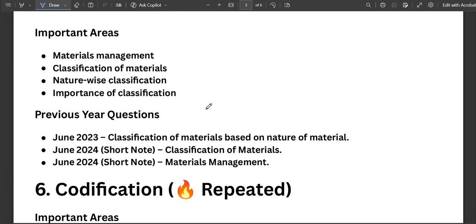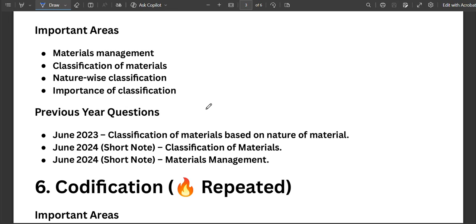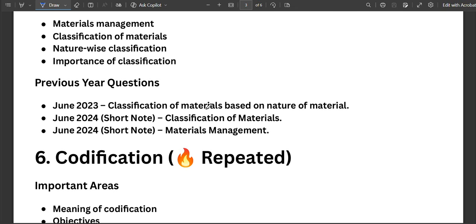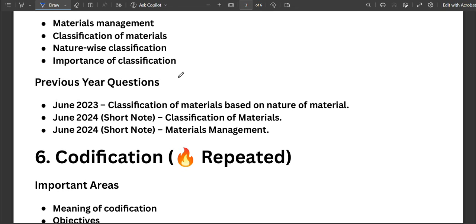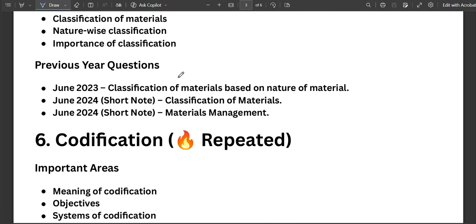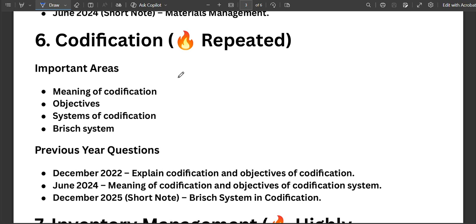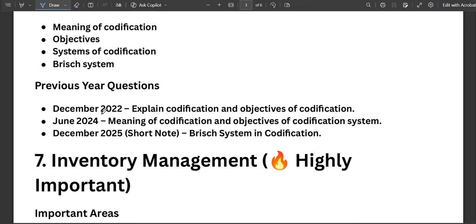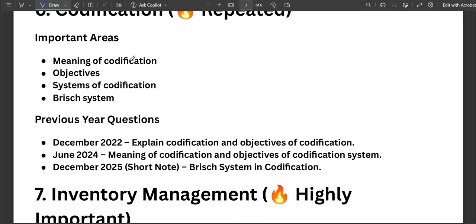Okay. The next thing is slow moving inventory, exchange curve or optimal policy curve. Make sure you know the graph, and if you can draw the graph, it would be very helpful for you, as you will get extra marks for it. Along with the inventory, prepare codification. So what is codification? What are the objectives of codification, systems of codification, and bridge system? So these you must also learn.